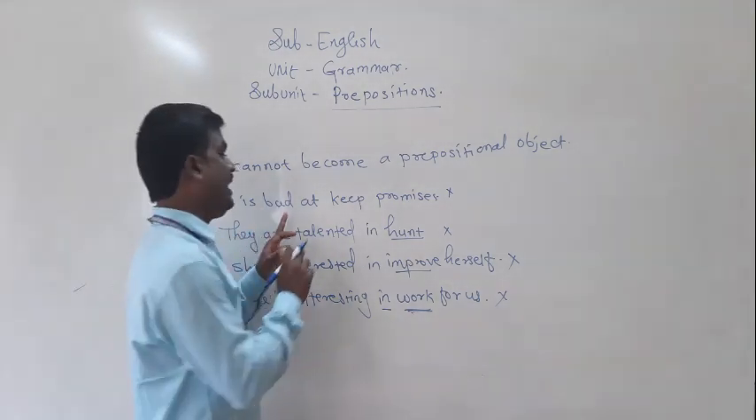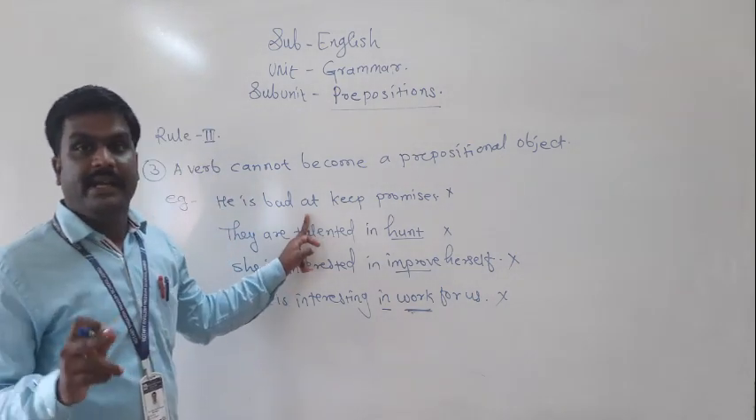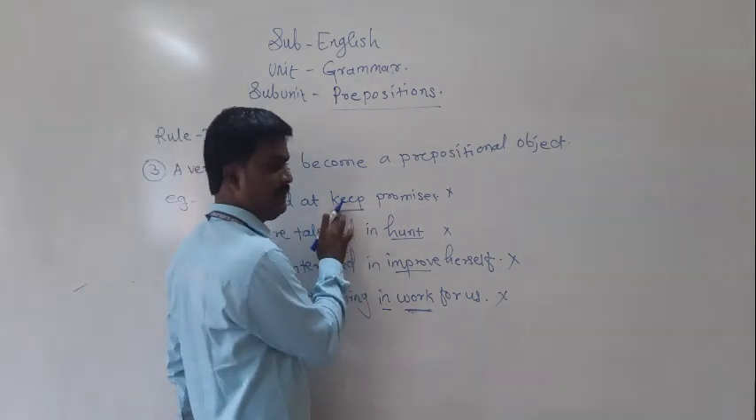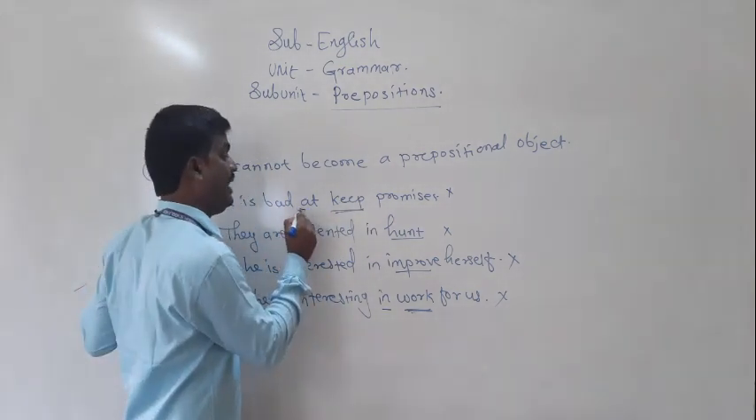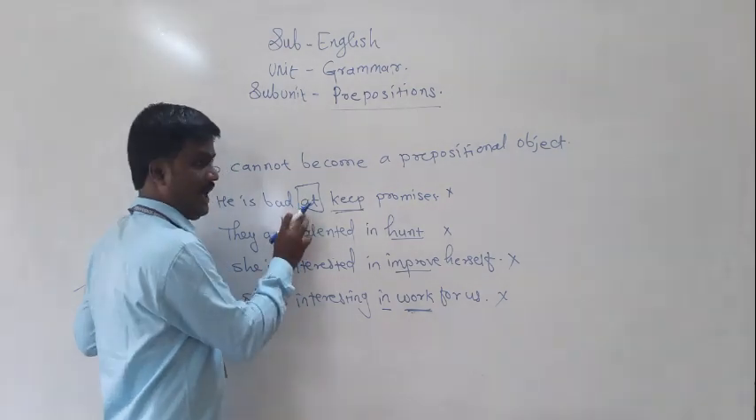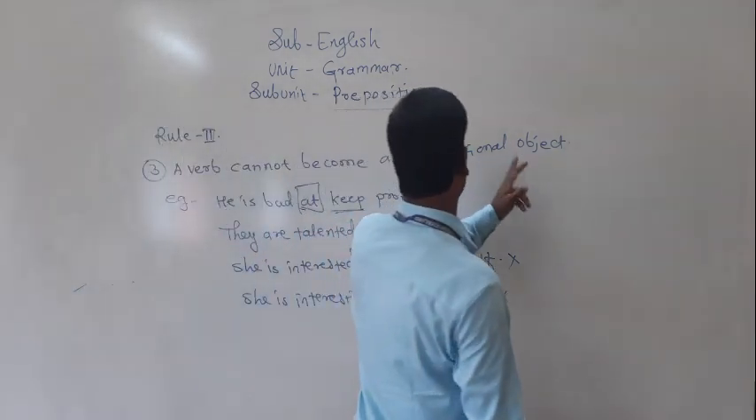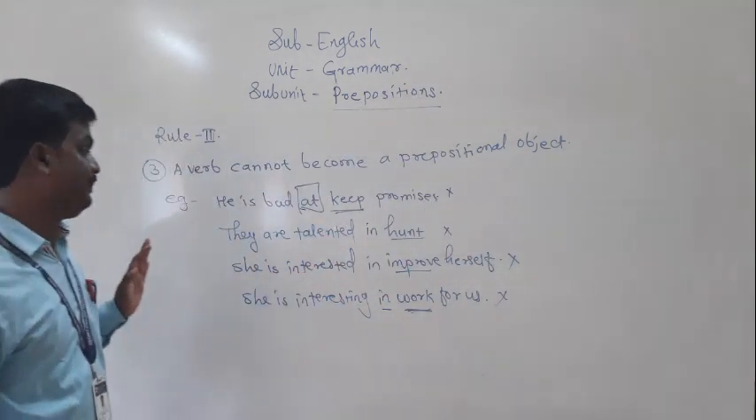He is bad at keep promises. But you see here, what is keep? Keep is a verb. But before keep, I have used at. Our rule says that a verb cannot become a prepositional object. So this statement is wrong.